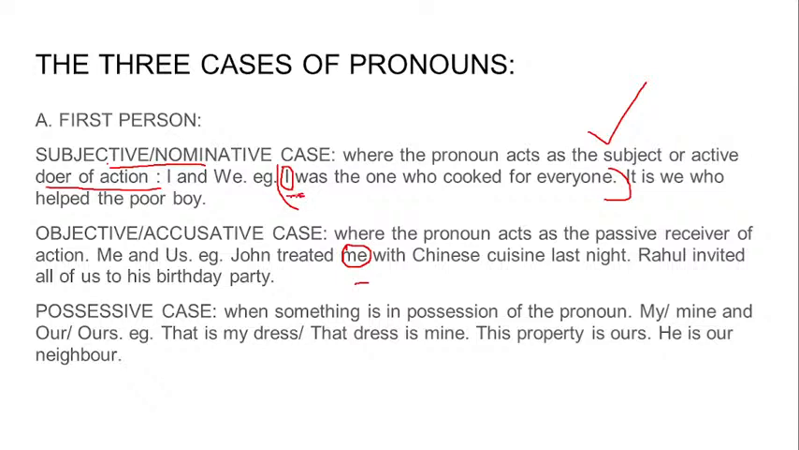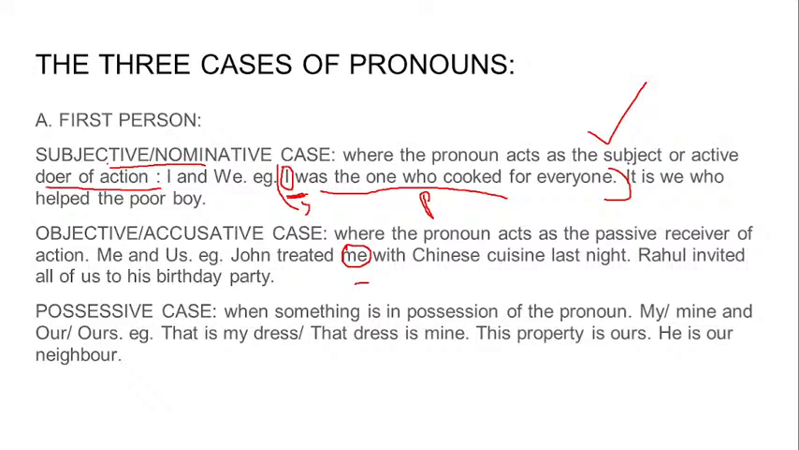If you study subject and predicate, which we will be dealing with later, I is the subject and this entire portion is the predicate. This is the P and this is S. Or if you can't remember subject and predicate, you can understand it this way: in this sentence, I was the one who cooked for everyone, it denotes that I am the active performer of this action of cooking. I am the one who is doing it. The doer of the action is always the subjective case, the one who is the subject in the sentence.